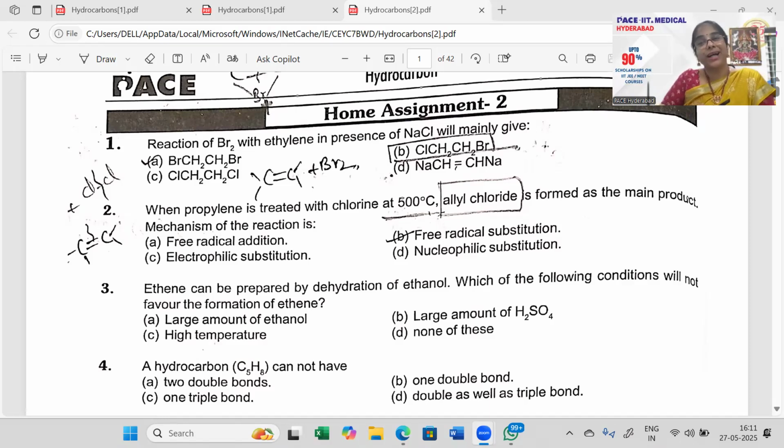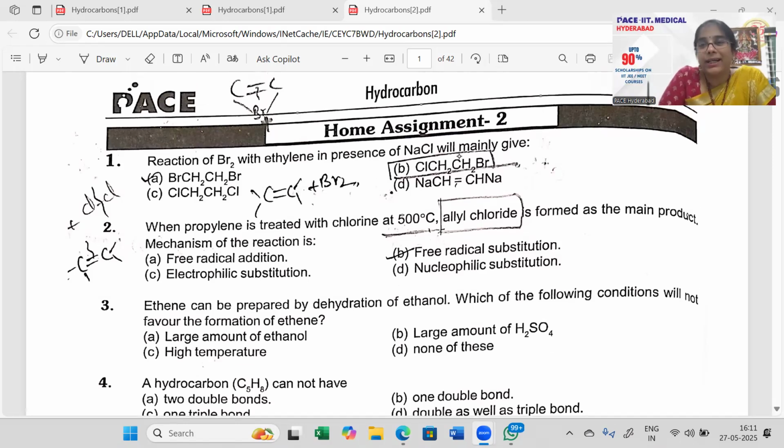Let's go with your hydrocarbons chapter today for your home assignment 2. I want you all to go through your hydrocarbons chapter once for a better understanding of your questions here, because once you go through the reactions, preparations of alkanes, alkenes, and alkynes, preparations and properties both, you have it given to you in your modules. I want you to go through those 3 pages, that's it.